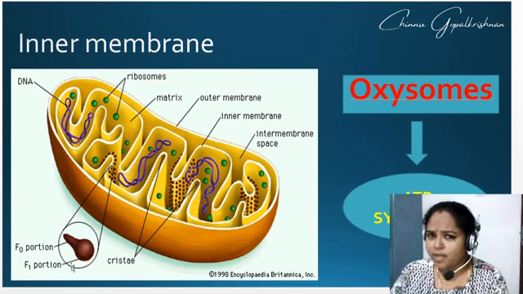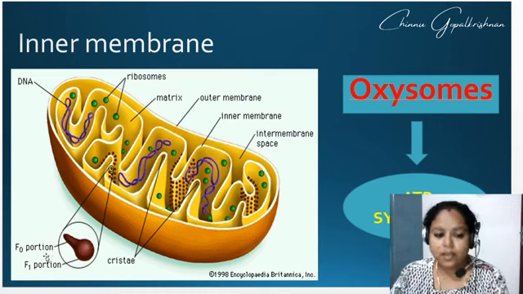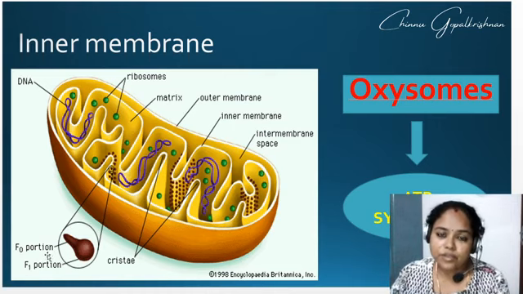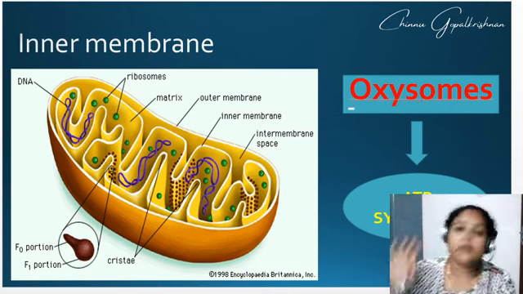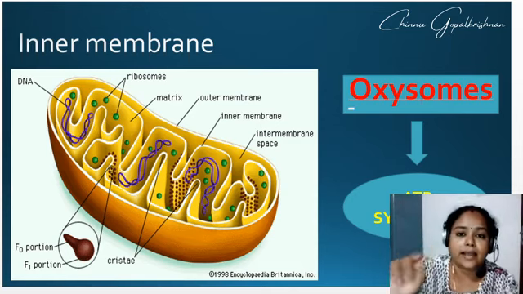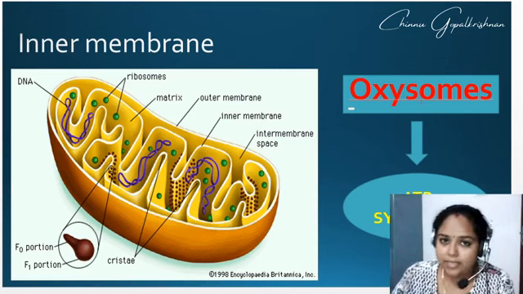What is the other name of oxysomes? It is called the F0 F1 particle. Collectively it is called a particle, or even the F0 F1 synthetase. There are many names by which it has been referred. We shall call it oxysomes, tennis racket like structures.